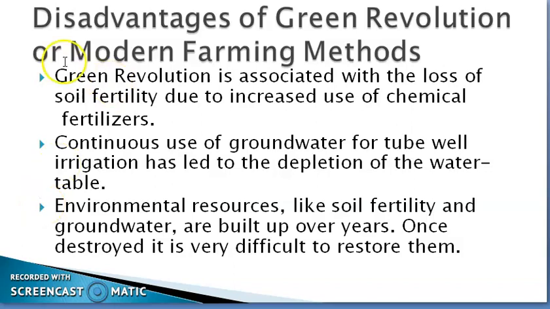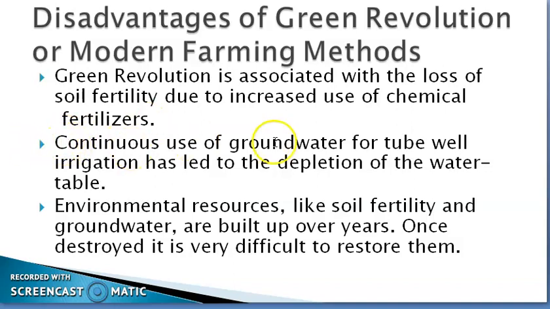What are these? First, the Green Revolution is associated with the loss of soil fertility due to increased use of chemical fertilizers. Now what the farmers are doing, especially in Punjab and Haryana, if they don't use these chemical fertilizers, they cannot grow the crops. So they have to use more and more chemical fertilizers. And because of that, the soil is losing its natural fertility.